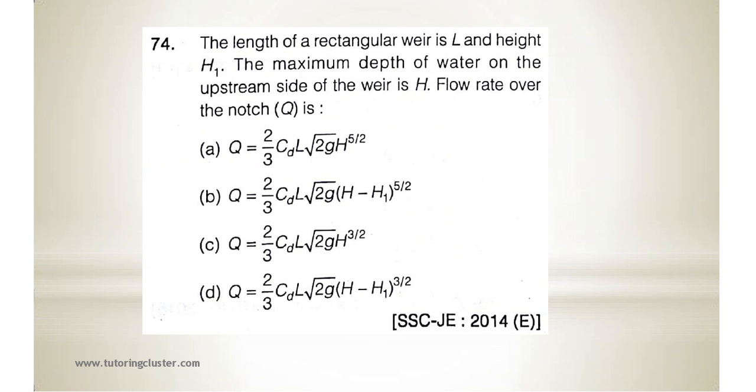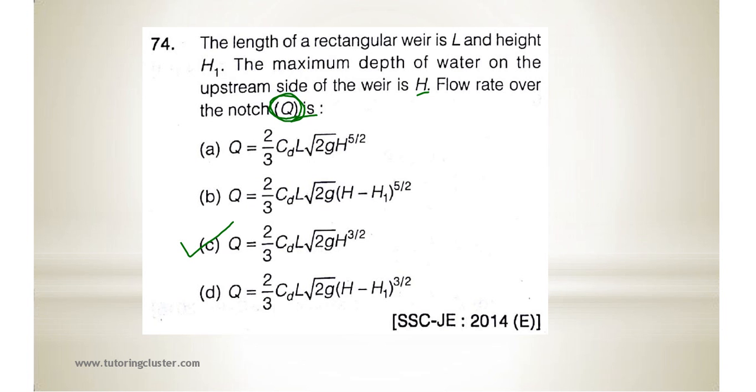Next, the length of rectangular weir is L, height h1. The maximum depth of water on upstream side of weir is h. Flow rate over the notch Q is. What we have to find out? You should know the equation of Q. Okay, so the correct answer is what? Option number C. Q is equal to 2 by 3 CD L square root of 2g h to the power 3 by 2.